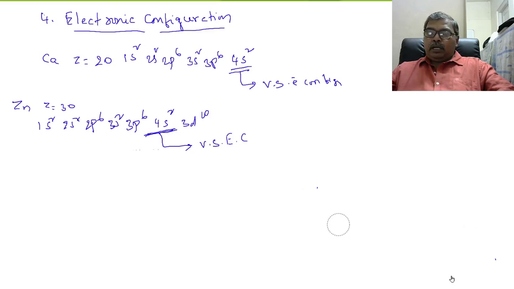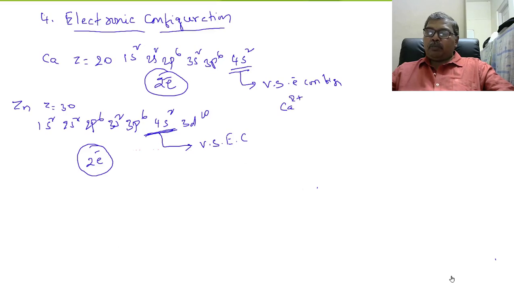Now, to form the cation, calcium has to lose 2 electrons present in the outermost orbit, and zinc also has to lose 2 electrons in the outermost orbit. So after losing 2 electrons, calcium forms the Ca2 plus ion, and zinc forms the 2 plus ion.